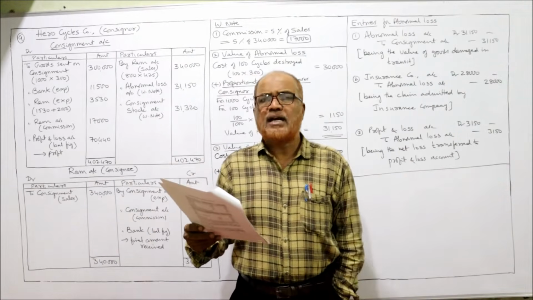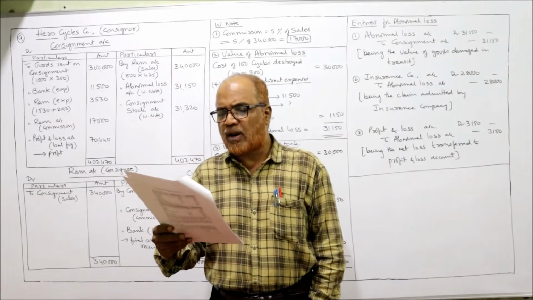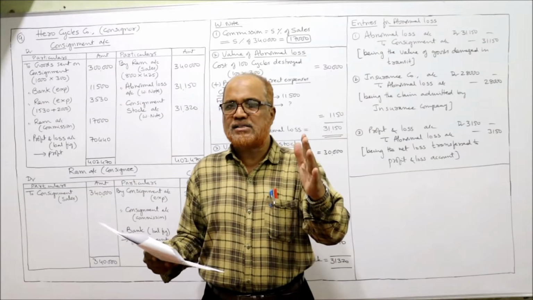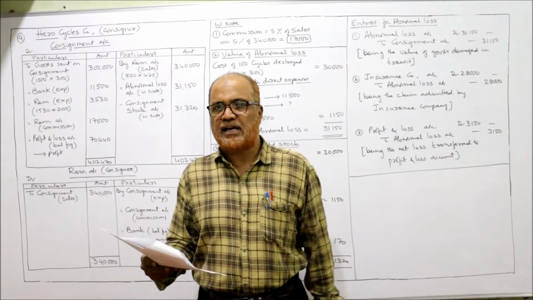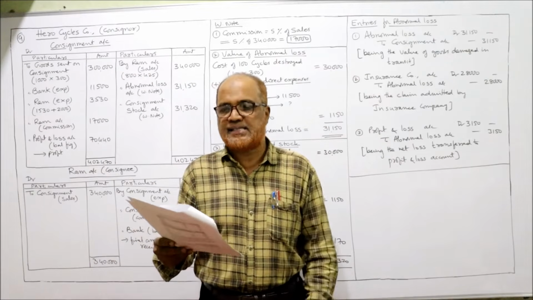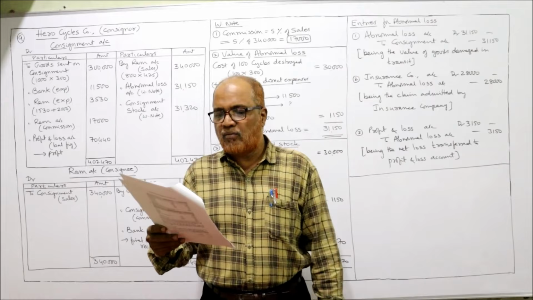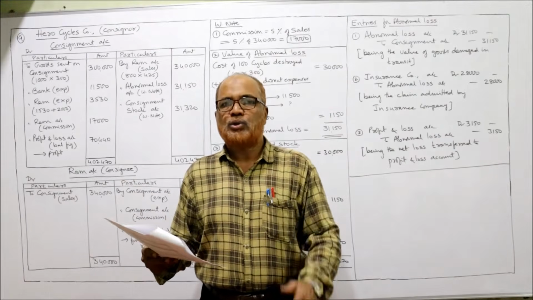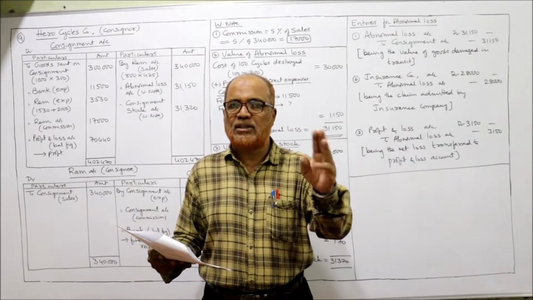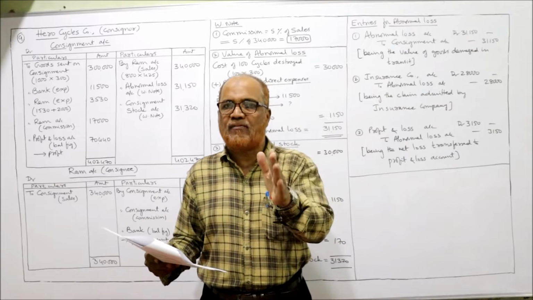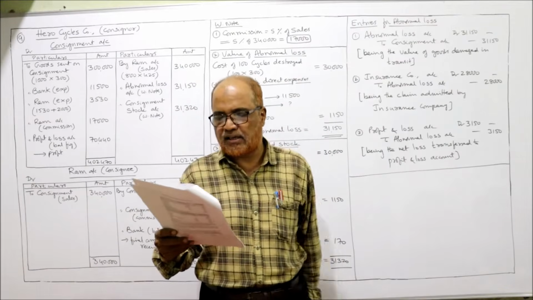Hero Cycle Company consigned 1000 cycles to Ram of Hyderabad. So Hero Cycles is the consignor, Ram is the consignee. 1000 cycles are sent. The cost of each cycle was 300. So 300 into 1000, 3 lakh rupees is the value of goods sent by consignor to consignee.